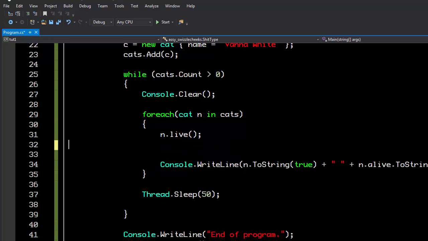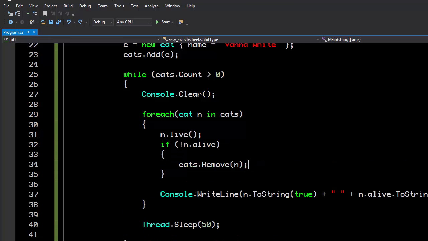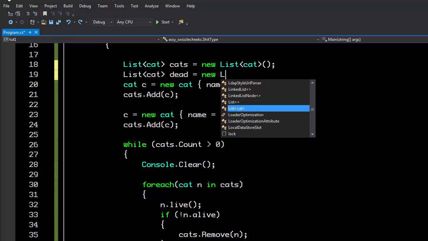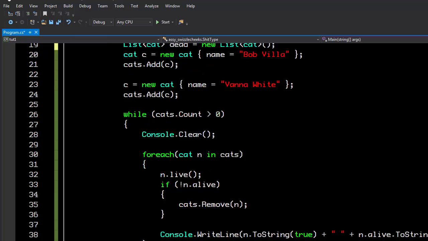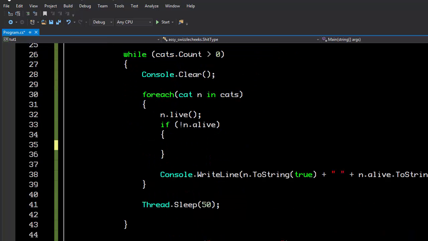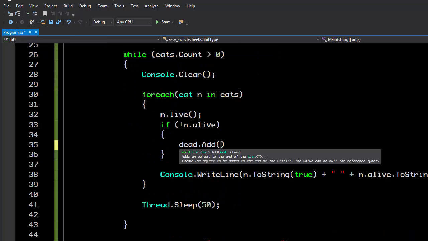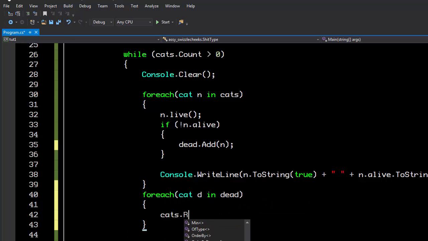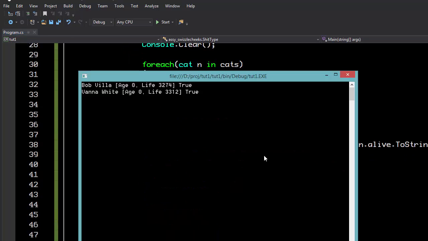Well, the other way that we could do this is we could say, okay, if the cat's not alive, let's make another list called dead cats. Let's call it dead. And here, instead of removing the cat right away while we're inside the loop, we'll add it to this other list, which we're not enumerating. And then after we're done going through all the cats, but before we restart the loop, let's go through all of the dead ones and remove them from the normal list. And then we'll clear the dead list so that it doesn't keep trying to remove them. And this should work beautifully.